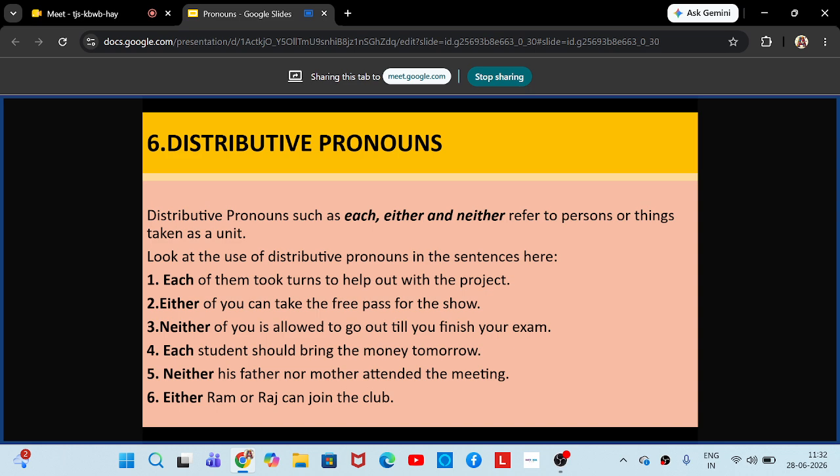So these three words are used in a context where you will be speaking about certain things or certain people out of many people or many things. Out of a group, if you want to mention a particular person or thing, you can use these words, each, either, and neither, and speak about those nouns. Okay. So now look at the use of distributive pronouns in the sentences here. Yeah, we will go one by one again.